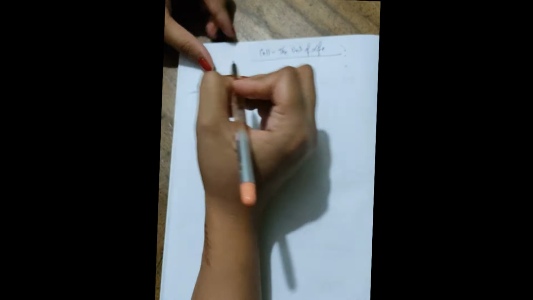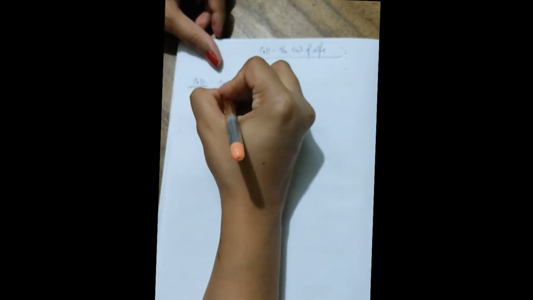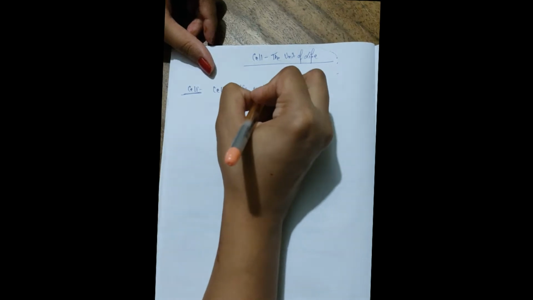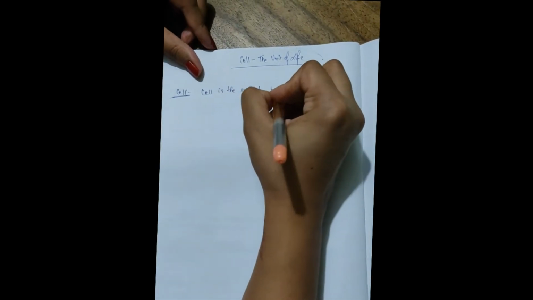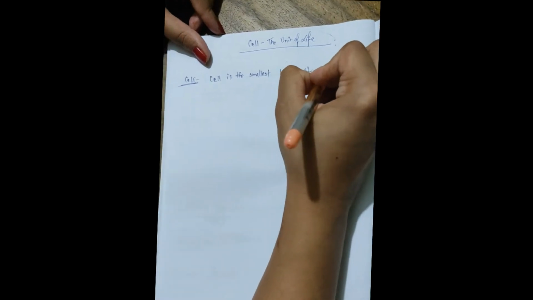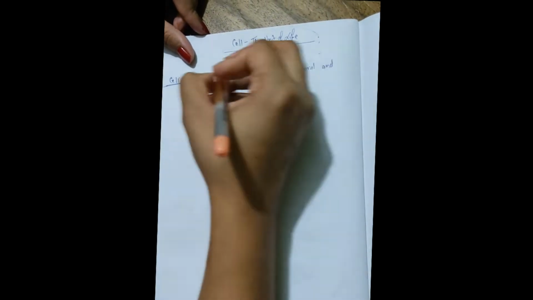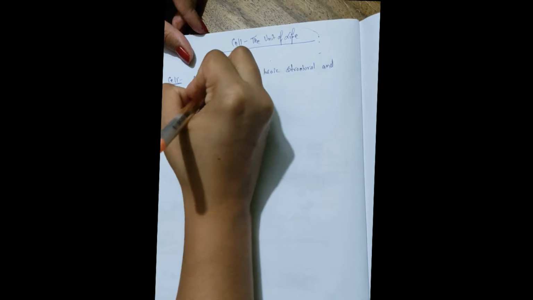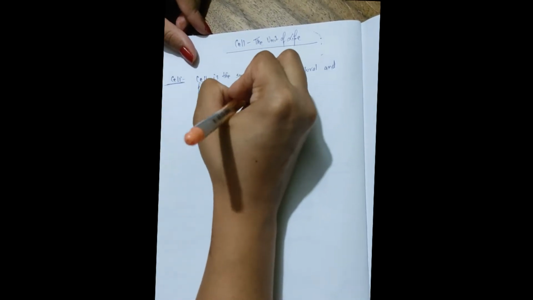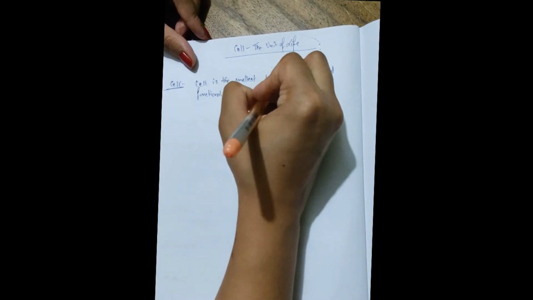In biology, the definition of cell is that the cell is the smallest basic structural and functional unit of life.